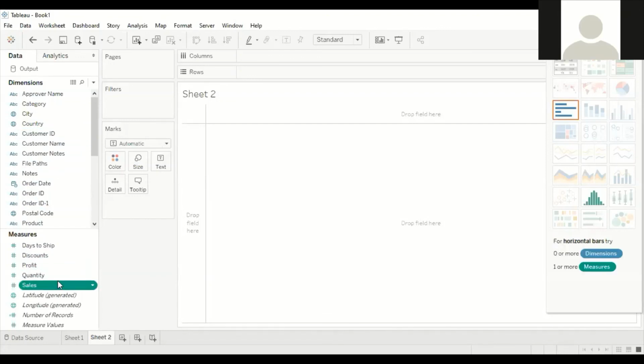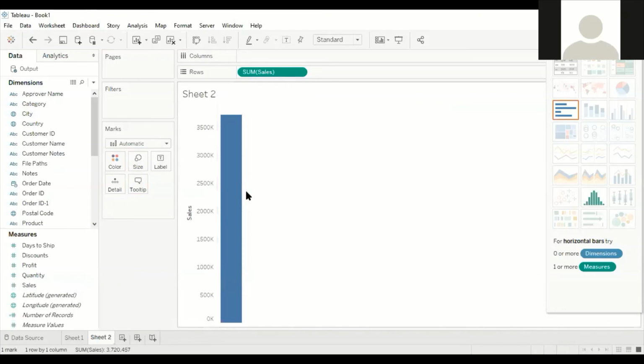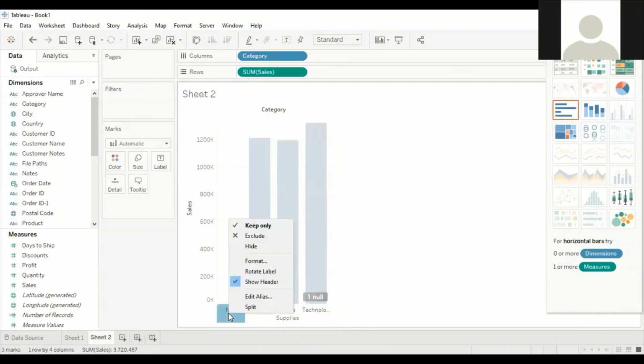Let us have the sales. I'll just drag and drop. Select sales, drag it on row, and you'll get the total sales. Now let us divide this in terms of category. I have the categories here, so just drag and drop the category. This company deals with furniture, office supplies and technology. You'll get a null value also, just hide this.